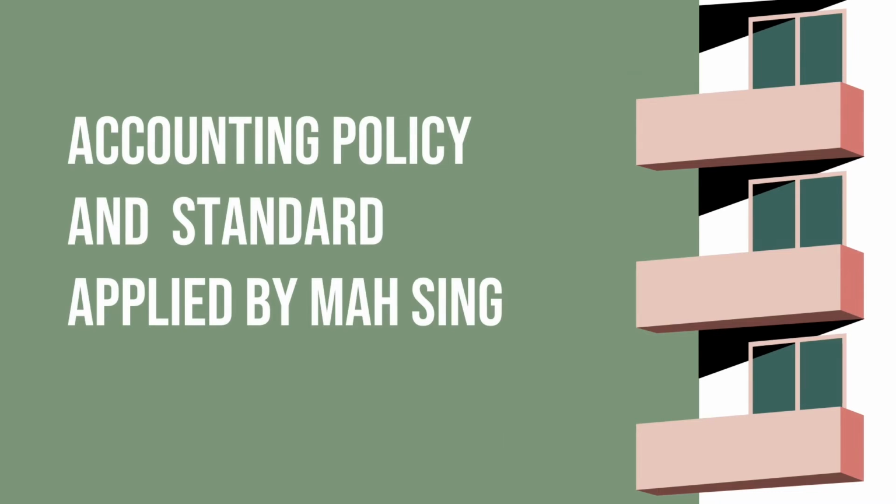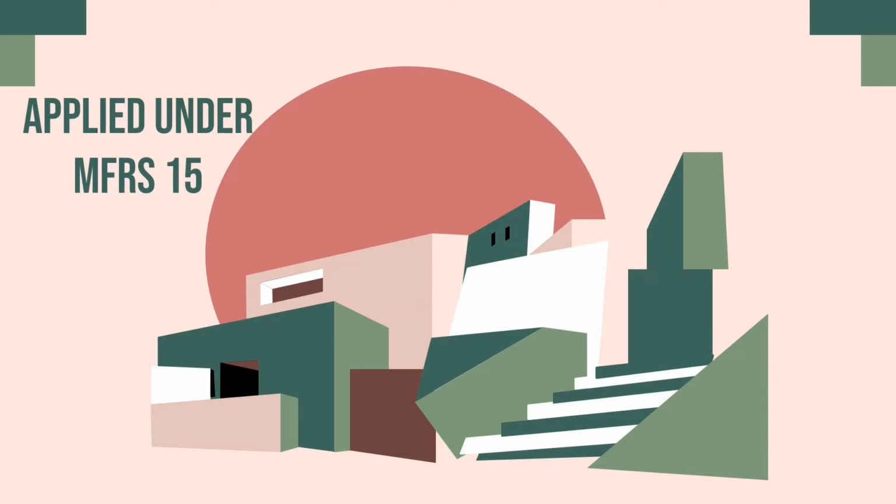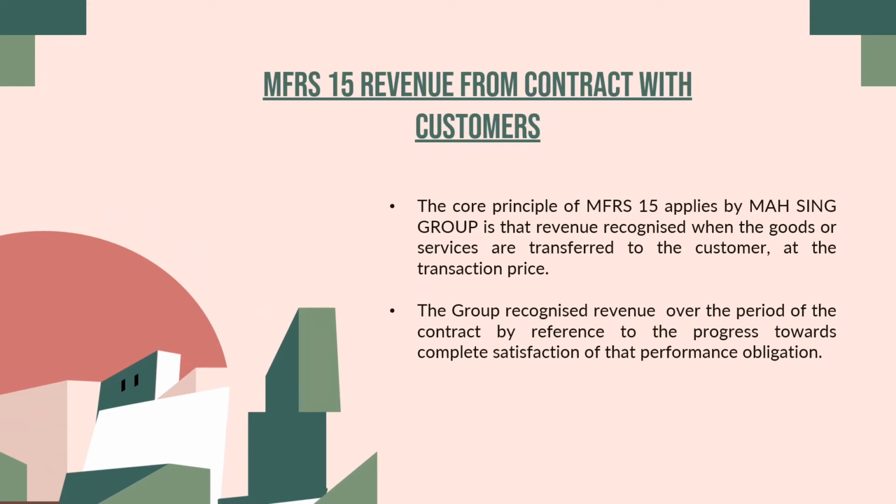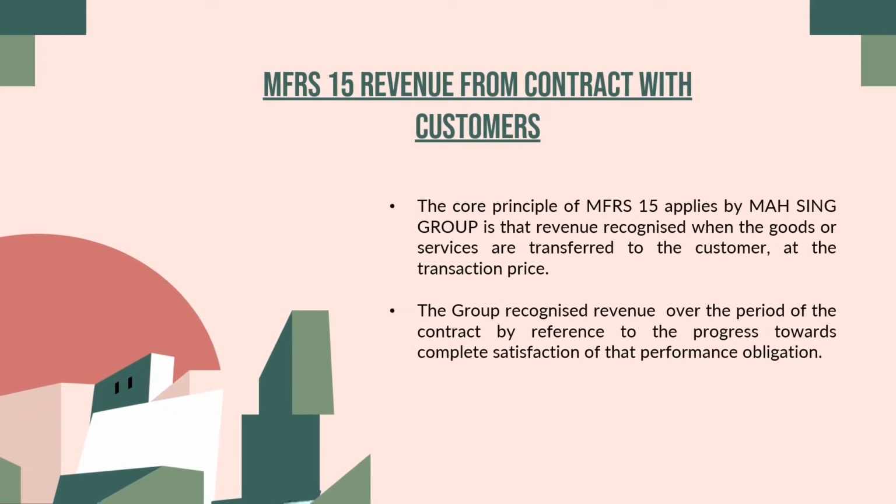The next is the accounting policy and standard applied by Masing Group, which is MFRS 15, Revenue from Contract with Customer. The core principle of MFRS 15 applied by Masing Group is that revenue is recognized when the goods or services are transferred to the customer at the transaction price. The group recognizes revenue over the period of the contract by reference to the progress toward complete satisfaction of that performance obligation.